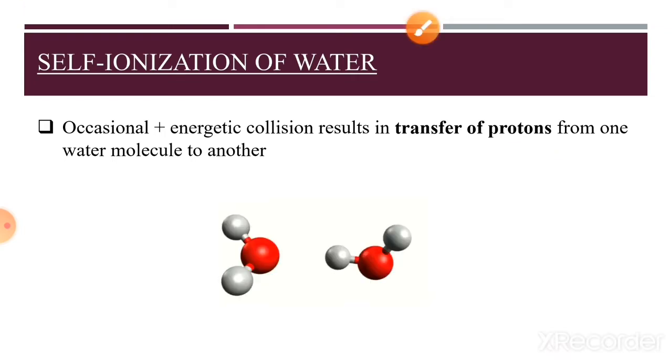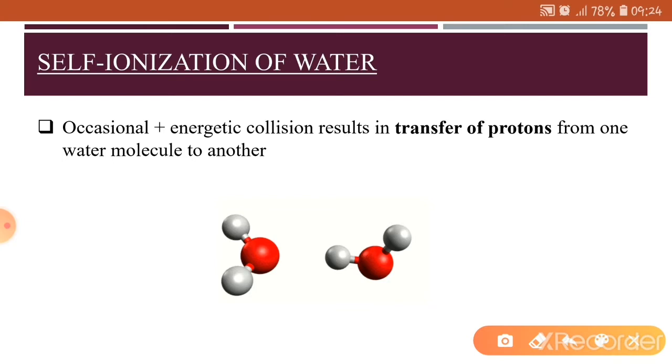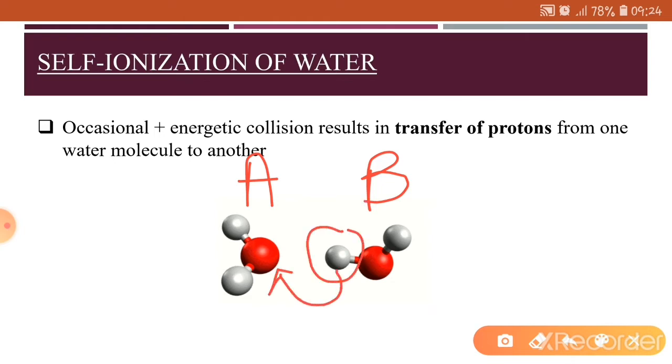For example, we have two water molecules. Let's label one water molecule as A and the other as B. When these two molecules come closer to each other, the hydrogen atom from molecule B is transferred to the oxygen atom of molecule A. When this proton transfer takes place, it results in the formation of positive and negative ions within that solution.